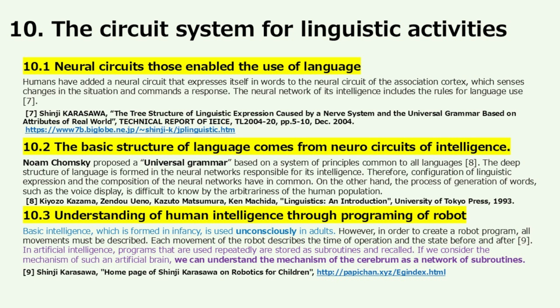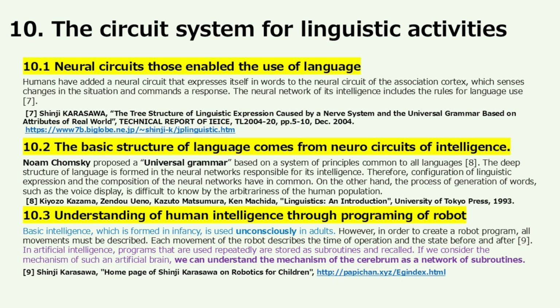Noam Chomsky proposed a universal grammar, based on a system of principles common to all languages. The deep structure of language is formed in the neural networks responsible for intelligence. Therefore, the configuration of linguistic expression and the composition of the neural networks have this in common. On the other hand, the process of generation of words, such as the voice display, is difficult to know because of the arbitrariness of the human population.